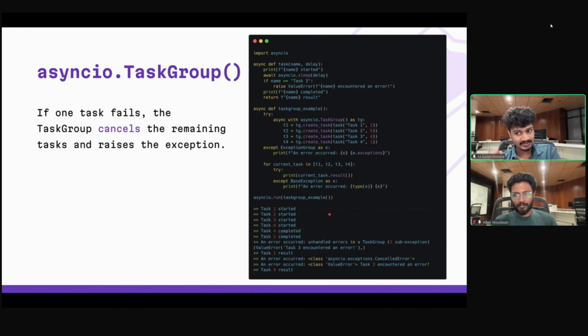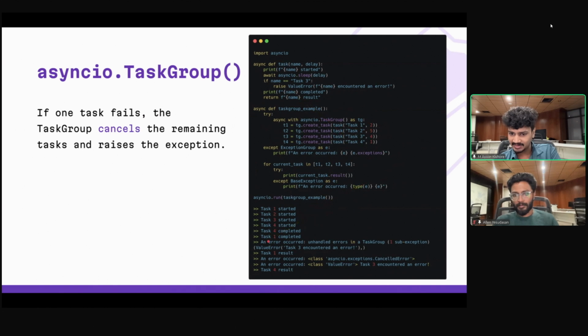So till 4, all the tasks are created concurrently, like at the same time, right? And then you could see that the least amount of time is for task 2. That is, it's only going to sleep for 1 second. So you could see that task 4 was completed, then after 2 seconds, task 1 is completed. Now, the interesting thing is, task 3 is going to take 4 seconds, right? It's going to be completed before task 5. But what's the problem? It's going to raise an error.